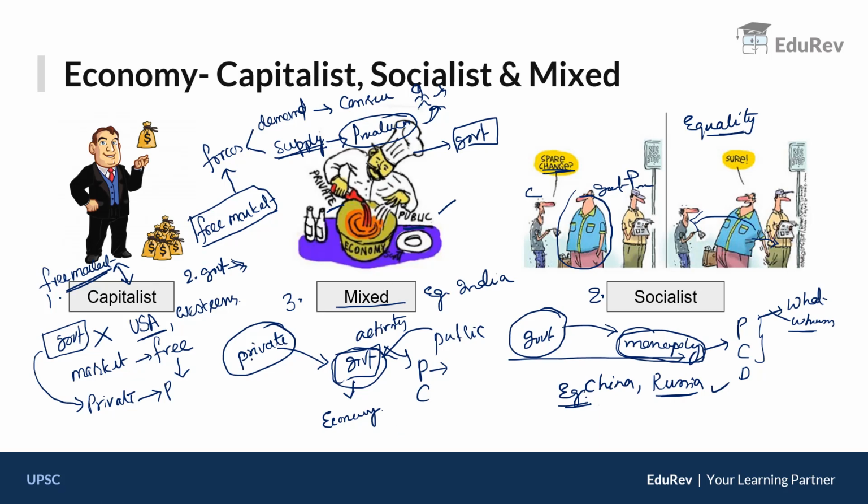Clear? So in order to sum it up, let me draw a line. See, on this line there are two extremities with respect to government involvement. One extremity is where there is no role at all of the government, and on the other extremity there is 100% monopoly, or the complete role of the government, and in between there is an intermediate point where both private and public sectors are actively managed by the government in order to bring balance. The right extremity we call the socialistic economy, the left extremity we call the capitalistic economy, and in between we call this sort of economy the mixed economy.